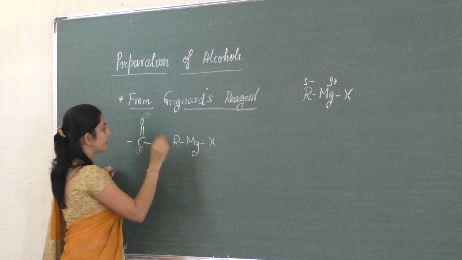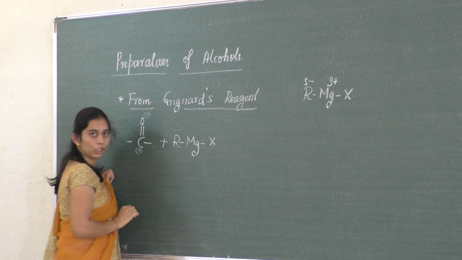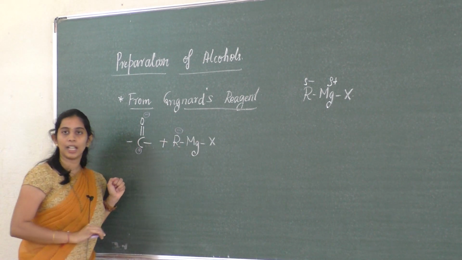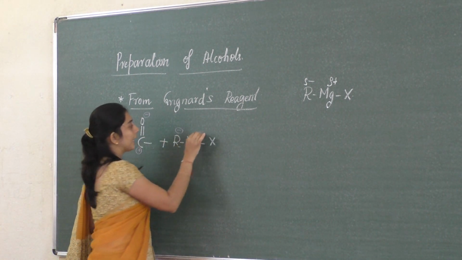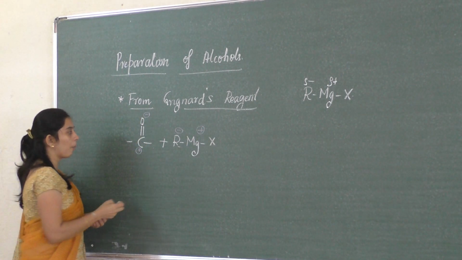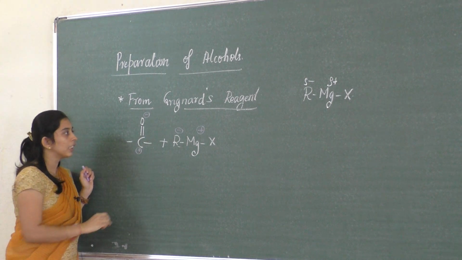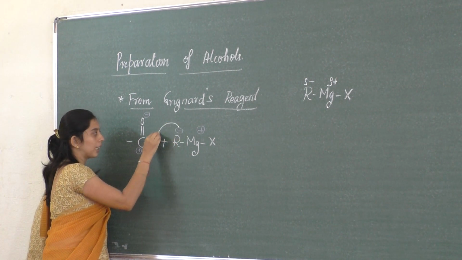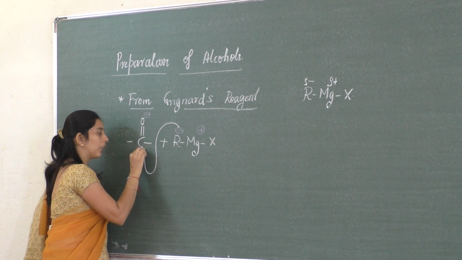The alkyl group R carries a negative charge, and the metal MgX has a positive charge. We know that opposite charges attract. So the negatively charged alkyl group comes and attaches to the carbonyl carbon.